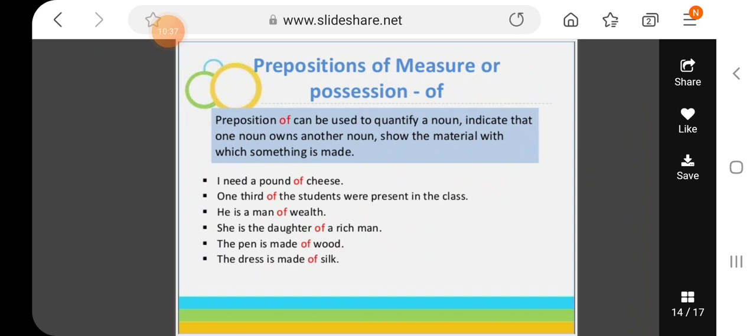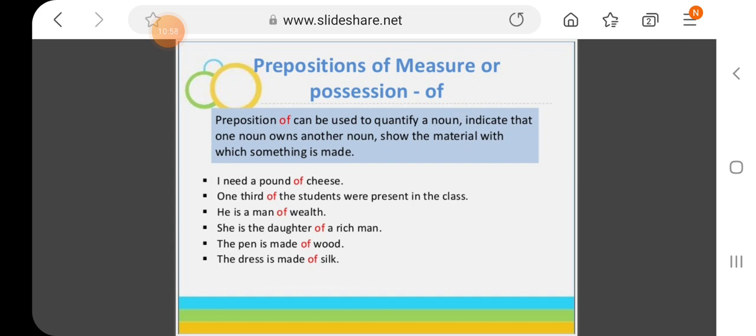And sometimes we use "of" to show possession. Like, I need a pound of cheese. "Of cheese." He is a man of wealth, right? She is the daughter of a rich man. That creates the possession, right? The pen is made of wood. That tells you the measure, from what thing the pen is made.